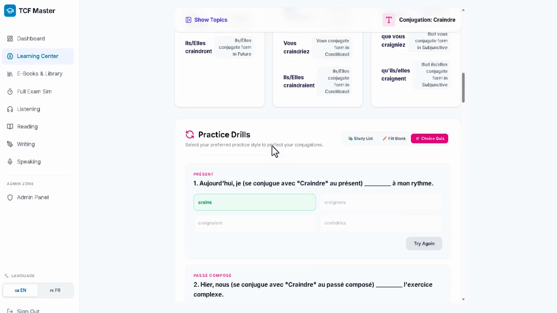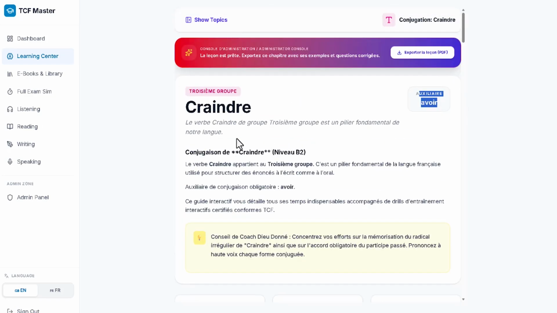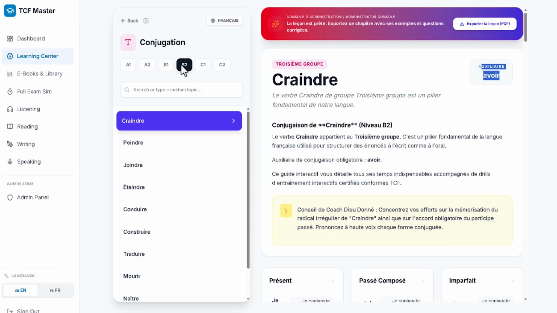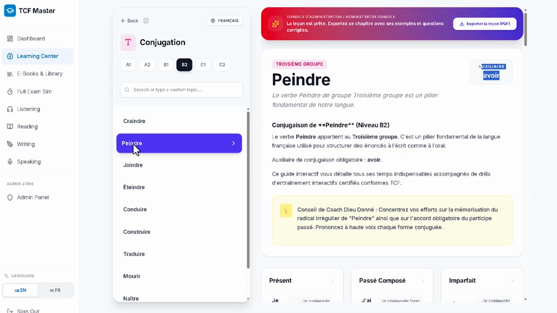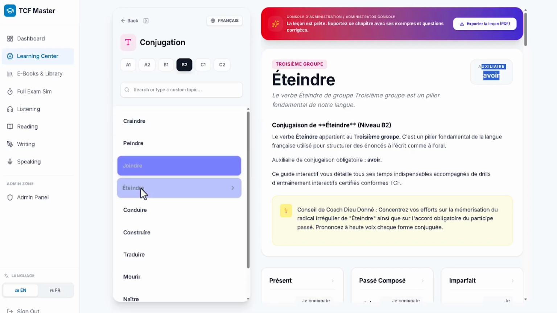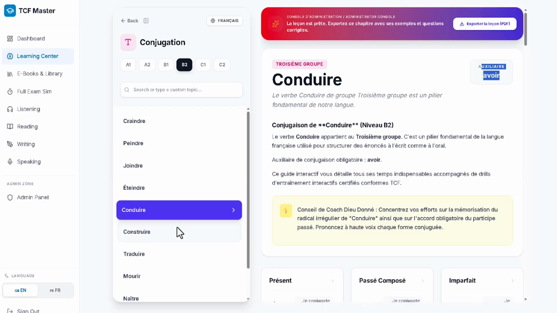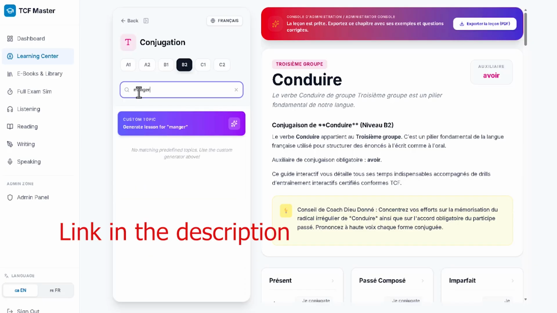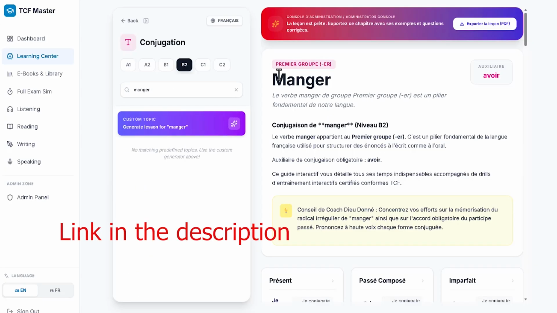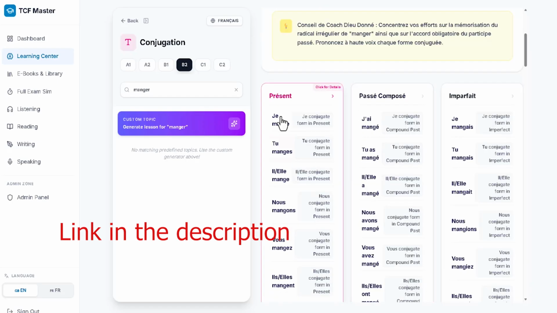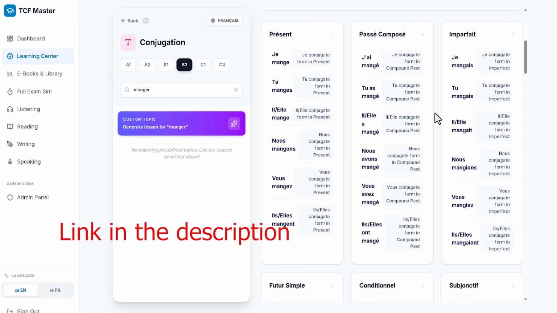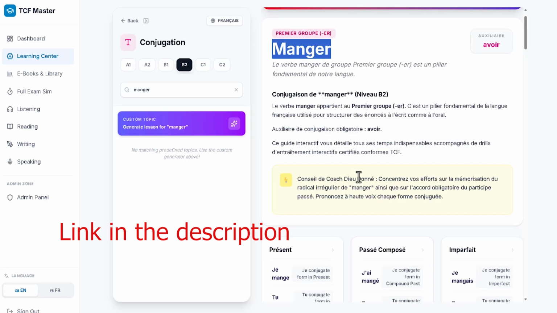So for any verb that you want to learn how to conjugate, just come on this platform and choose your class. When you choose your class, you can see the verbs. You have craindre, peindre, joindre, éteindre. All those verbs are here. And if there's any verb that is not listed there, you can write the verb. For example, if you want to write the verb manger, you can see it's written there. I can click on check, so you can see it comes here. So I will come down here and learn how to conjugate manger in different tenses. So this is the platform that can help you to master conjugation very well before you start going for your TCF exam.